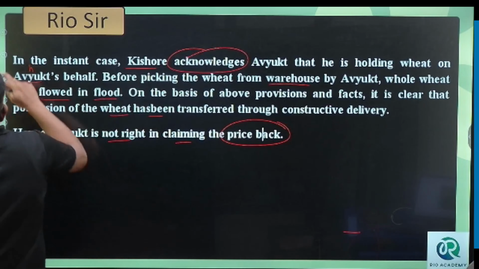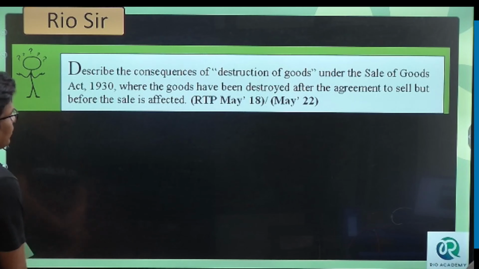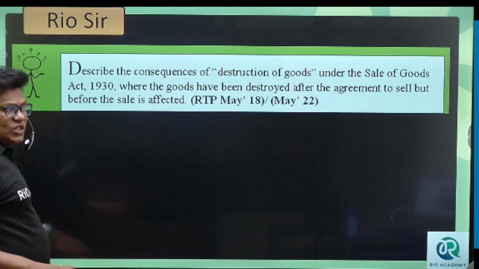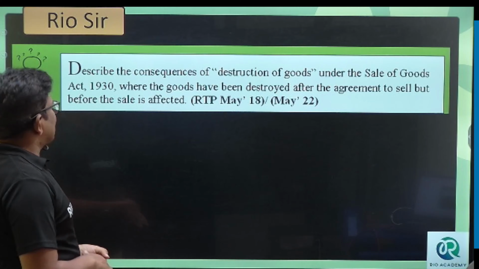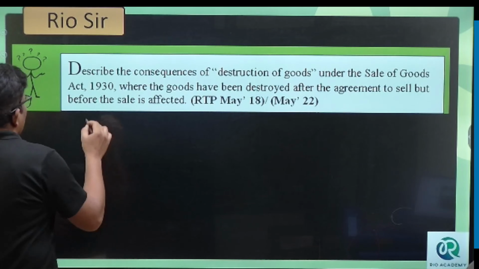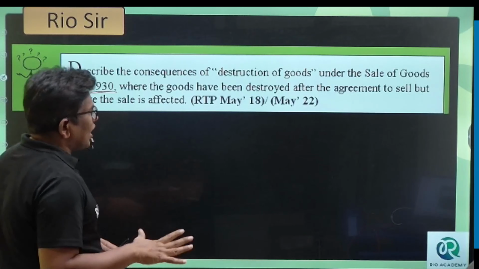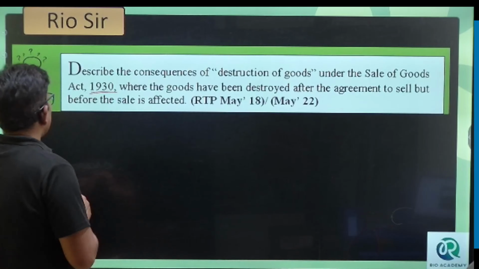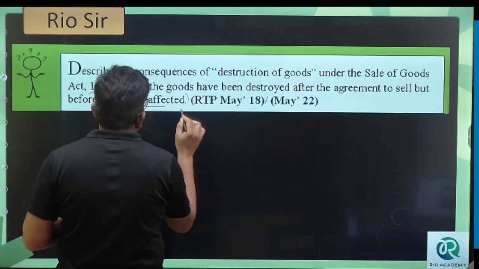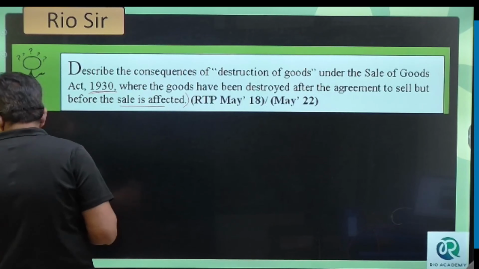Now, describe the consequence of destruction of the goods. Destruction means everything got spoiled. Under the Sale of the Goods Act 1930, where goods have been destroyed after the agreement to sell, but before the sale is effected. Very important question, bacho. Destruction.